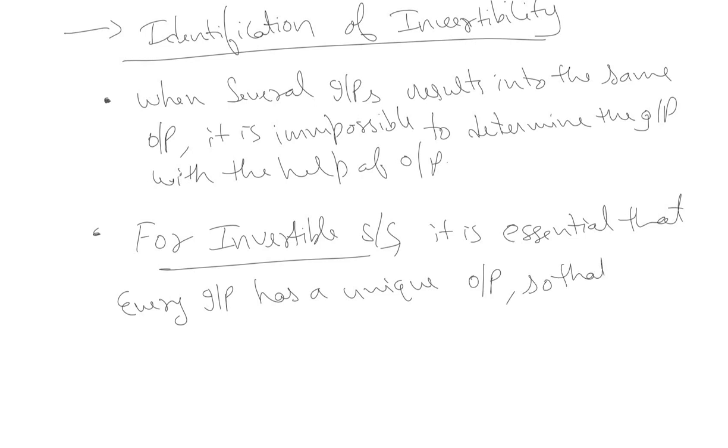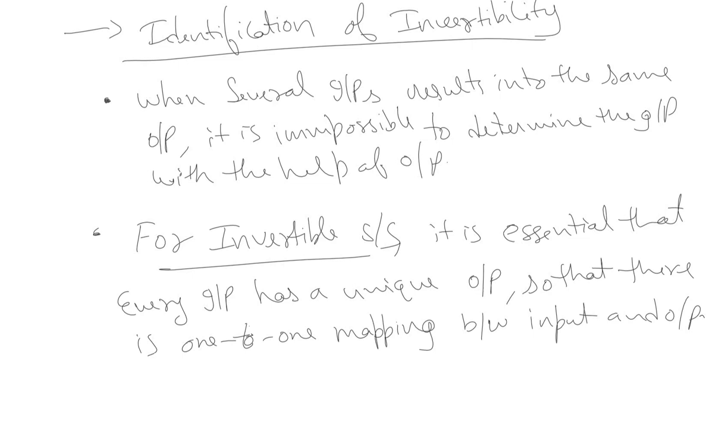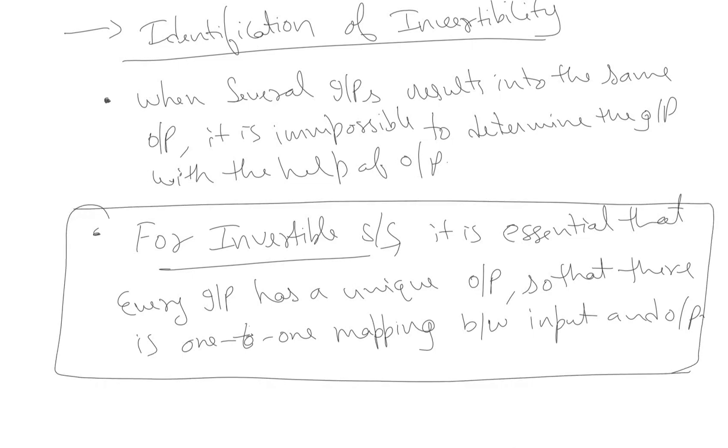So we can verify this condition to comment on the invertibility of a system.